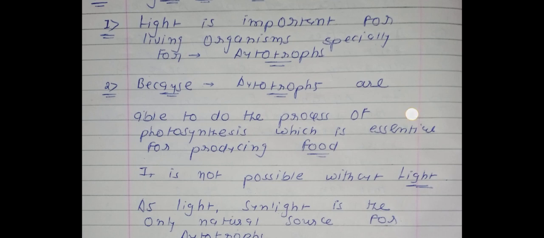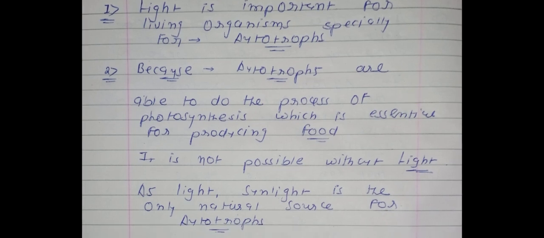Now see the last one: sunlight is the only natural source of light for autotrophic organisms. You know that sunlight is the only natural source of light on the entire earth. So these points show the importance of light for organisms, especially autotrophic, photosynthetic organisms. Photosynthesis is not possible without sunlight.